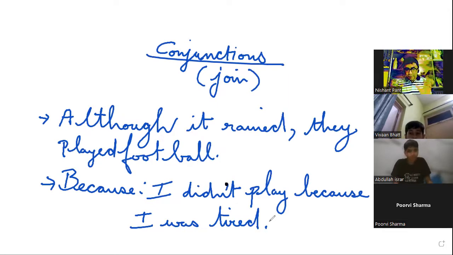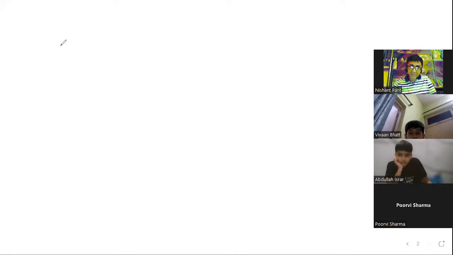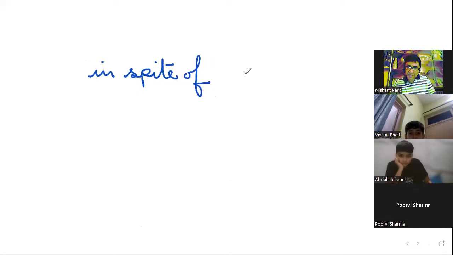And although was contrary, right? It gave us an opposite situation. Although it rained, they played football. Now, the same thing happens with in spite of and despite. Now remember how we write in spite of. These are three different words. In spite of, right? And another one is despite. They have the same meaning, right?